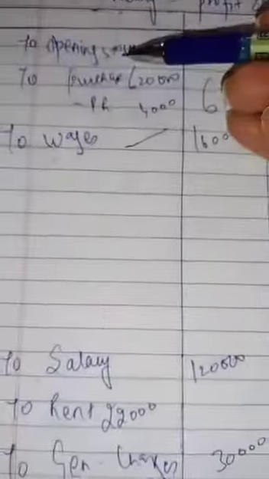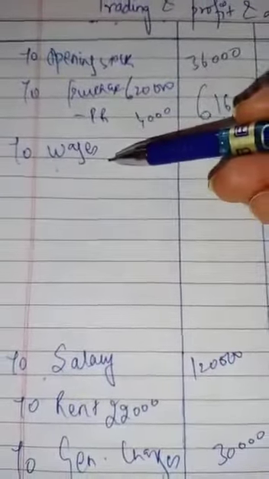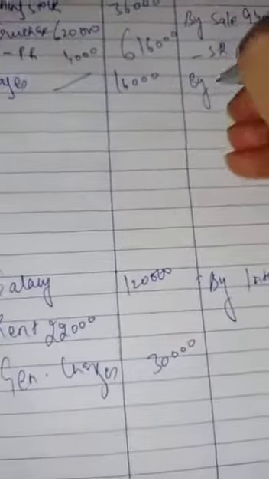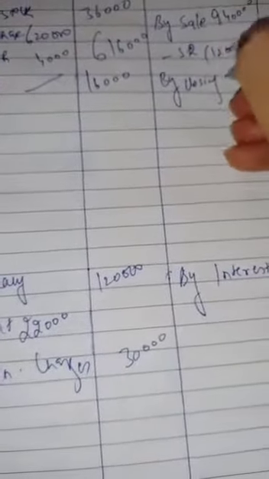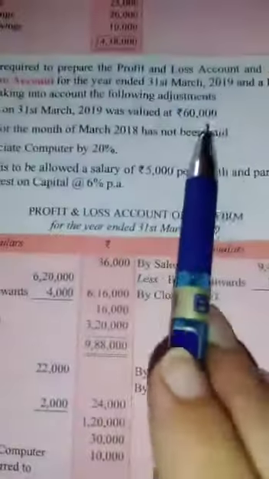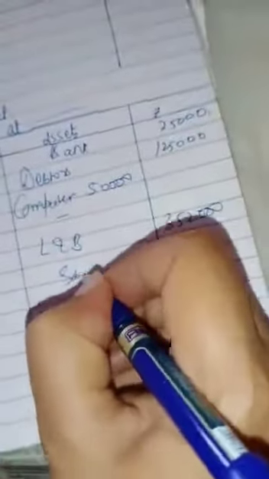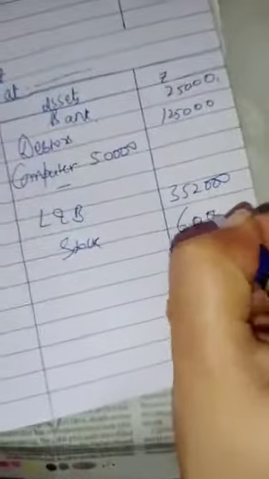This all you have learnt last year. Opening stock, purchase minus purchase return, one direct expense is there, sale minus sale return. Now we will write closing stock. Closing stock 60,000. Closing stock is given here. First adjustment 60,000. It will come at two places. Once in trading account and once in balance sheet.